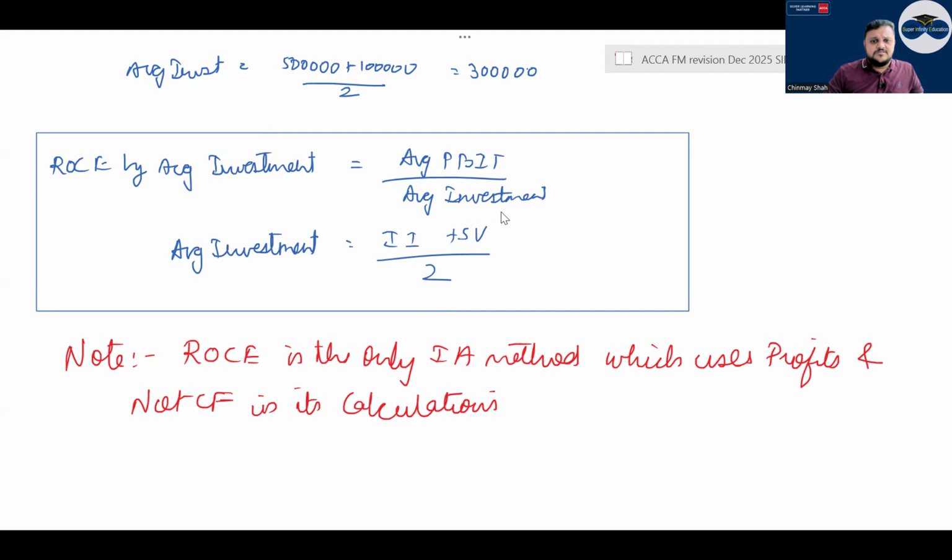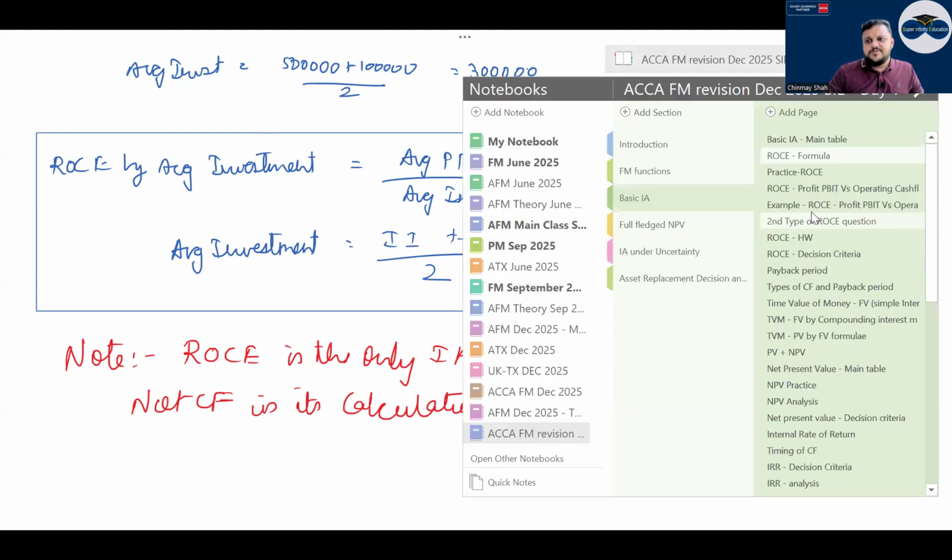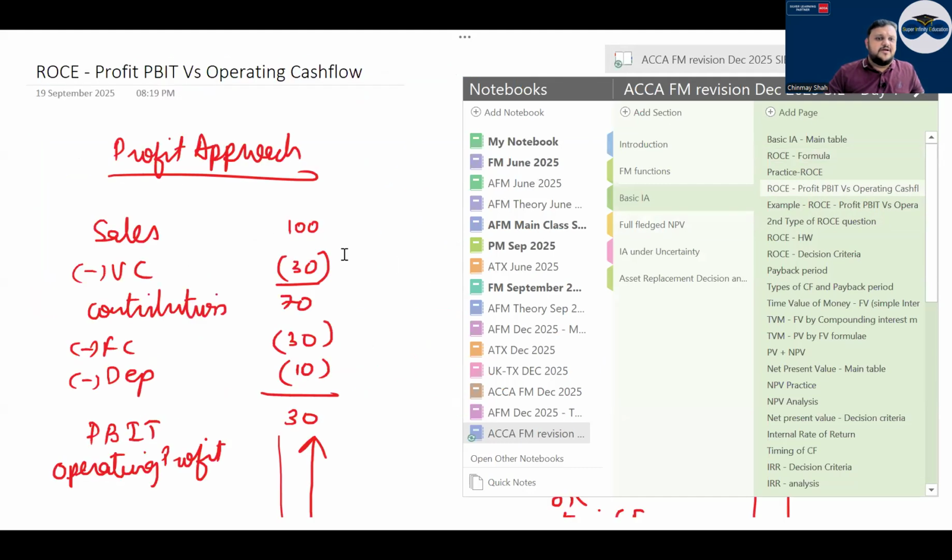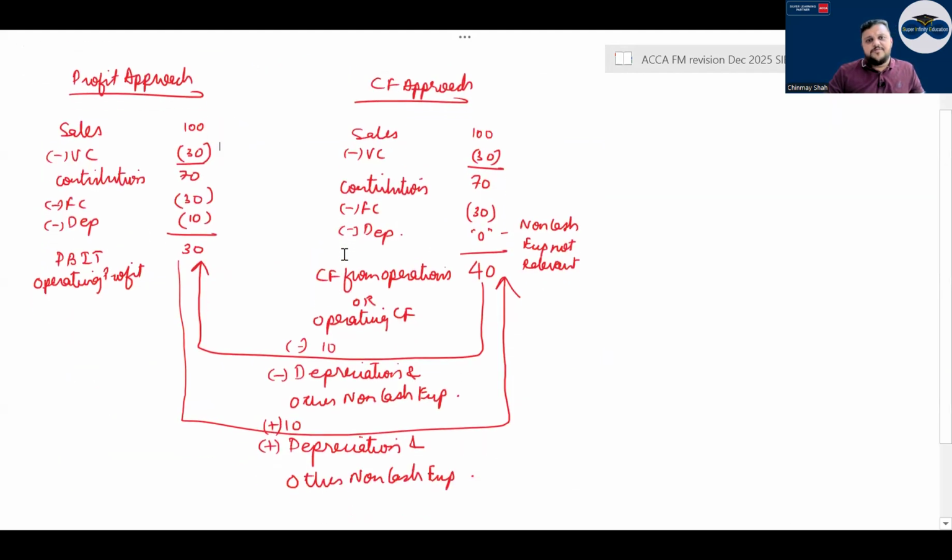Your average PBT. At times, what they will do, they will give you cash flow and they will say go to PBT. So whenever you are going from cash flow to PBT, have a look. When you want to go from profit approach to cash flow approach, right? Look, profit approach you are going to what? Cash flow approach, and from cash flow approach you are going to what?